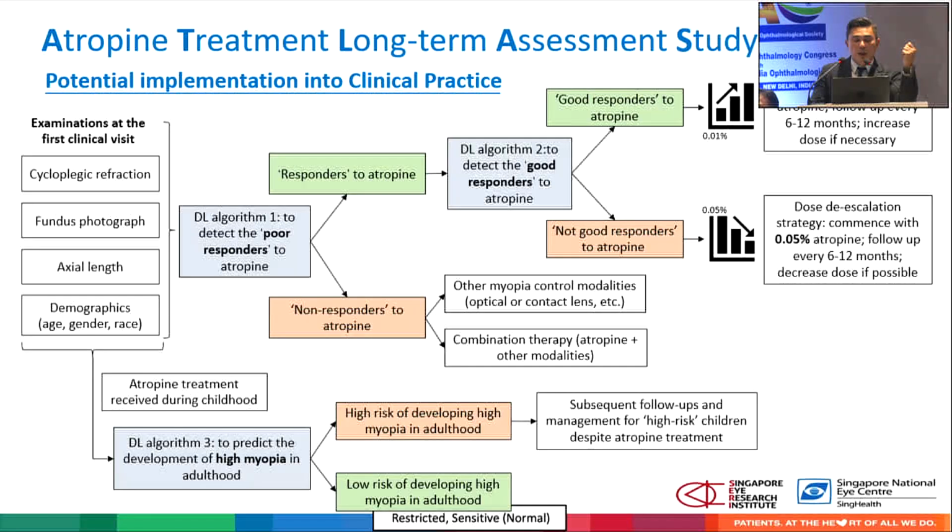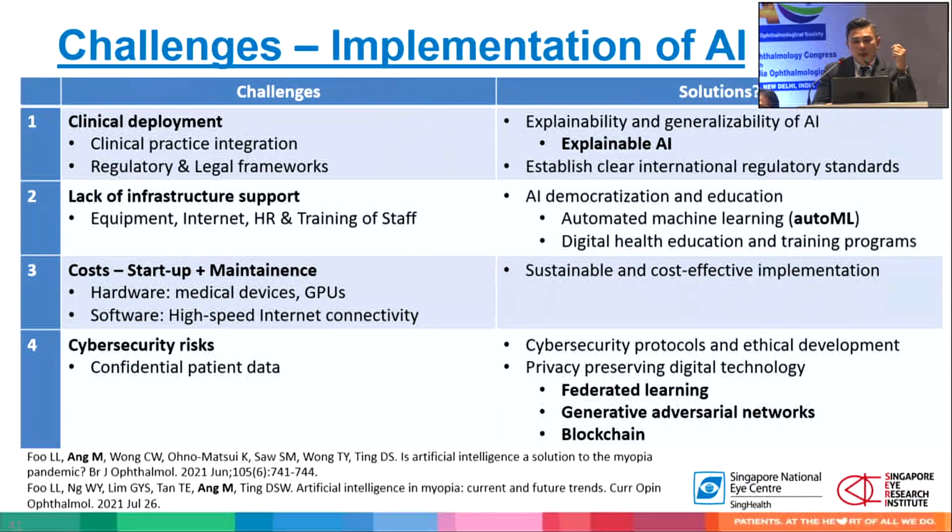A child potentially could come in, have the normal myopia assessment, and then we can straight away run an AI and tell, okay, this child, good progressor, good responder, let's use atropine. Or this child, not so good responder, we should use a higher dose of atropine or combination therapy. So you can see how all the previous speakers have various options, but potentially AI could help us determine which option to choose. When I keep saying potentially, it's because of the challenges of AI.